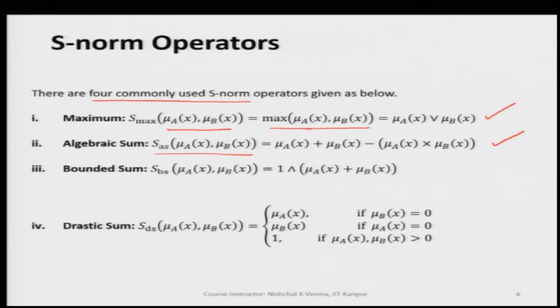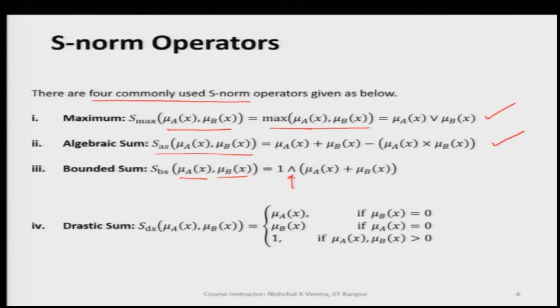Then the third one is the bounded sum S operator, represented by capital S with small b, small s as subscript. We operate this on two membership values: S BS of mu A of x and mu B of x is equal to 1 and then the min symbol, which is represented by the open triangle.